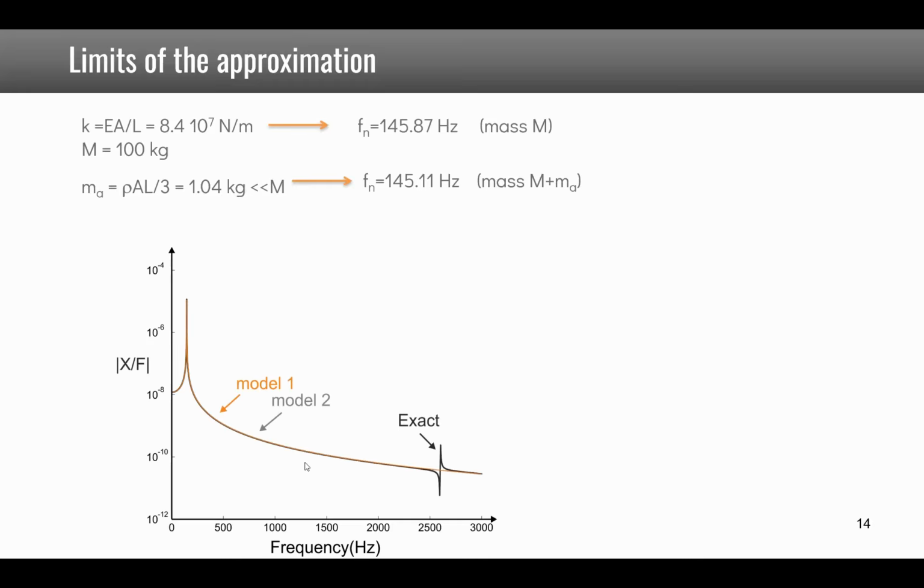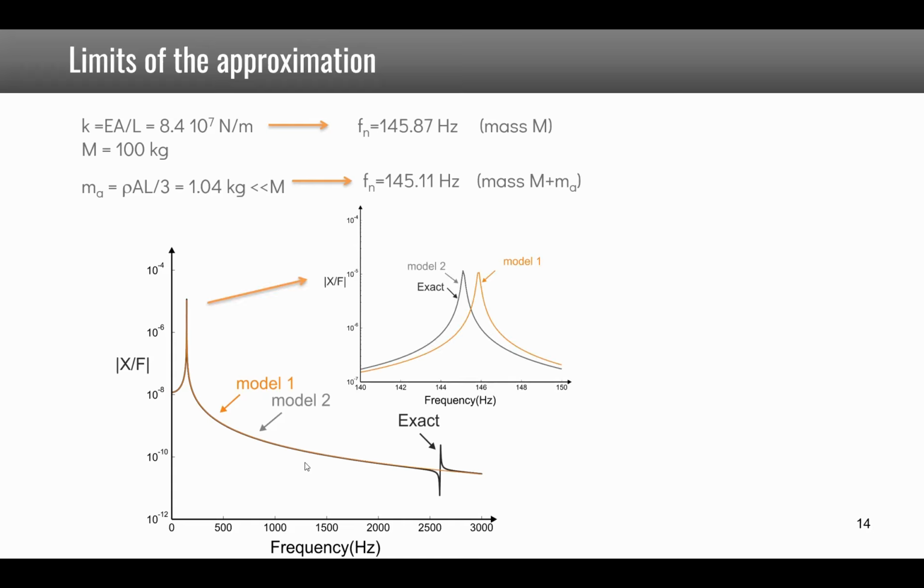When you plot the response of these two systems, you see that indeed you have a slight shift, but this is not very big when you look at the big picture of the natural frequency. Now for these models 1 and 2, we also added the exact solution which was computed with finite elements.